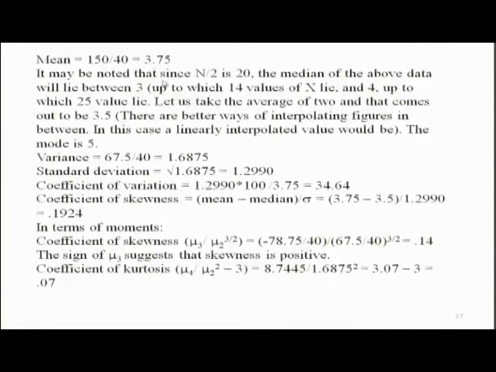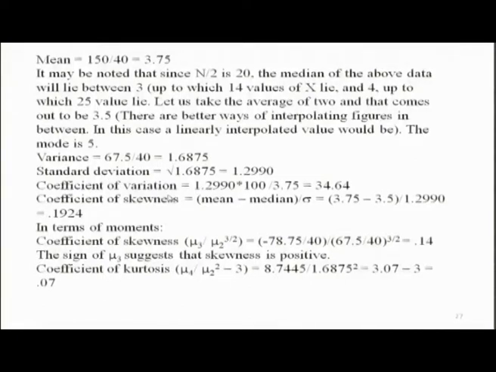Mean is 3.75, variance is 67.5 divided by 40, 1.6875. Now, from variance you can compute standard deviation. Standard deviation is square root of variance, and square root of 1.6875 is 1.2990. This is standard deviation.